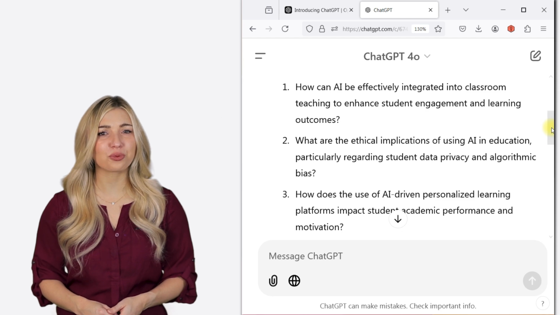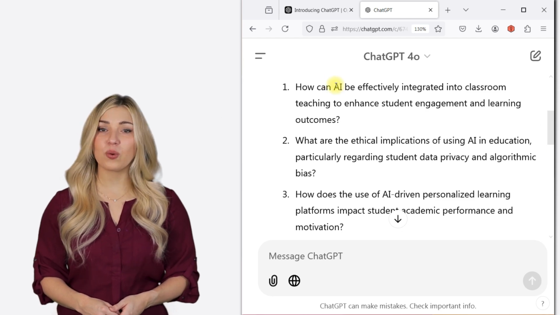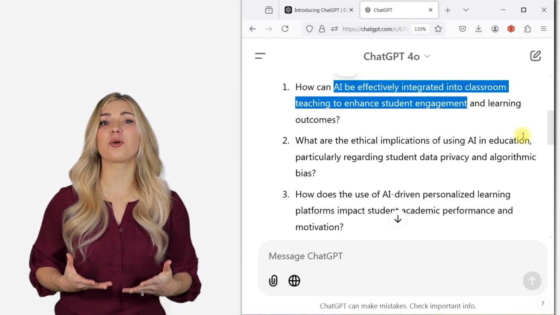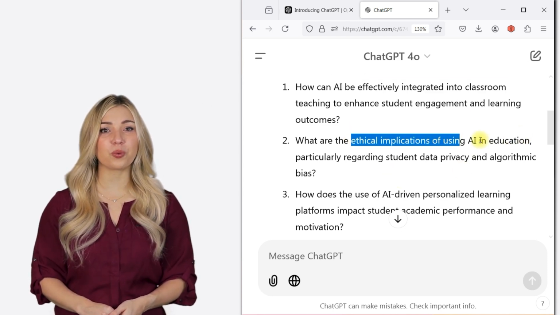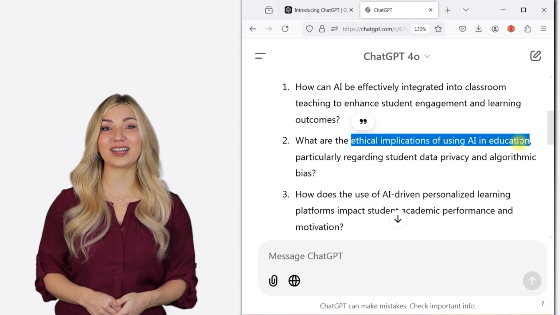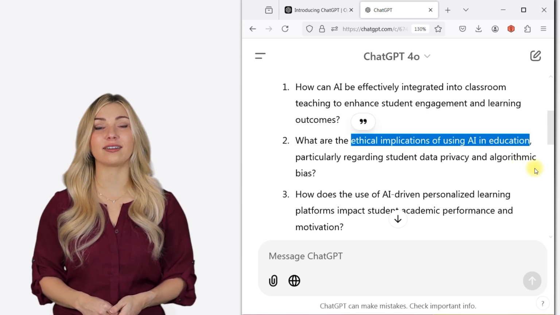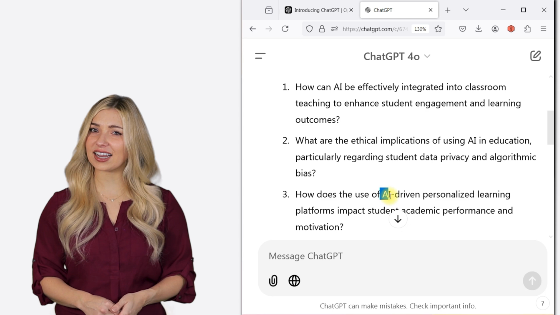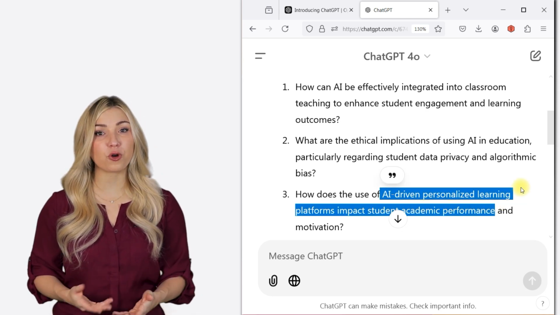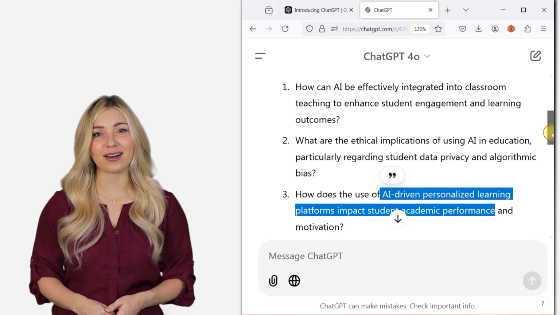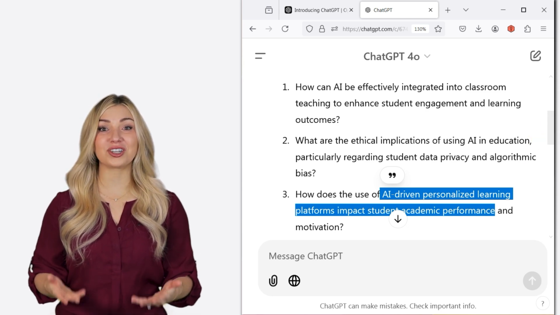Let's look at the first 3 items. Number 1, we can investigate how to integrate AI effectively into classroom environment. Number 2, we can investigate ethical implications of AI in education. Number 3, we can investigate how AI-driven learning impacts student academic performance. I quite like the third one. Now I have found a research question that I like.